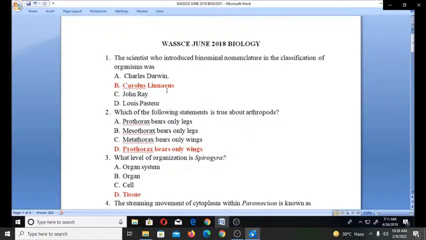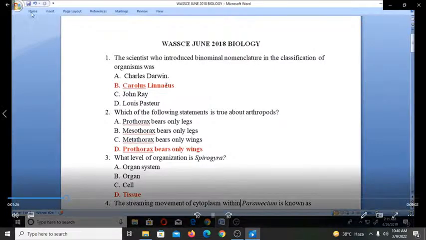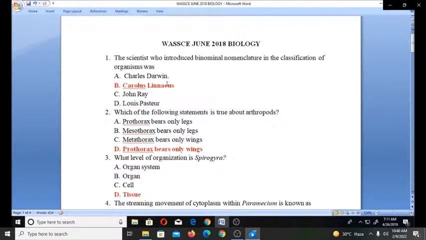Now the person that introduced the binomial nomenclature in the classification of organisms is Carolus Linnaeus. The present method of classification and naming living organisms is based on the work of Carolus Linnaeus from 1707 to 1778. This very Carolus Linnaeus is actually a Swedish naturalist. So you can find this answer in the classification of organisms or organization of life. Now let's move to the second question.